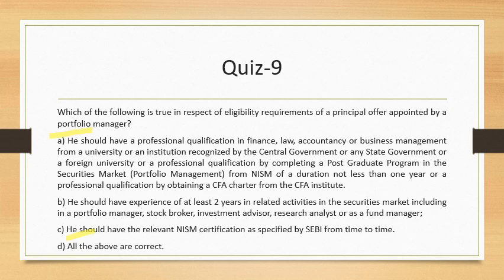He should have an experience of at least 2 years. Well, the experience of 2 years is not correct. It should be more than 2 years actually. So this particular option is not correct. So we will say that it is both A and C here. And why I have given such an option is because you should remember that sometimes you may get a combination of these data points and then you may be asked to answer the question. So A is correct, C is correct. In fact, the only one which is not correct is B. So the question could also have been which of the following is not true. So here A and C both are true.